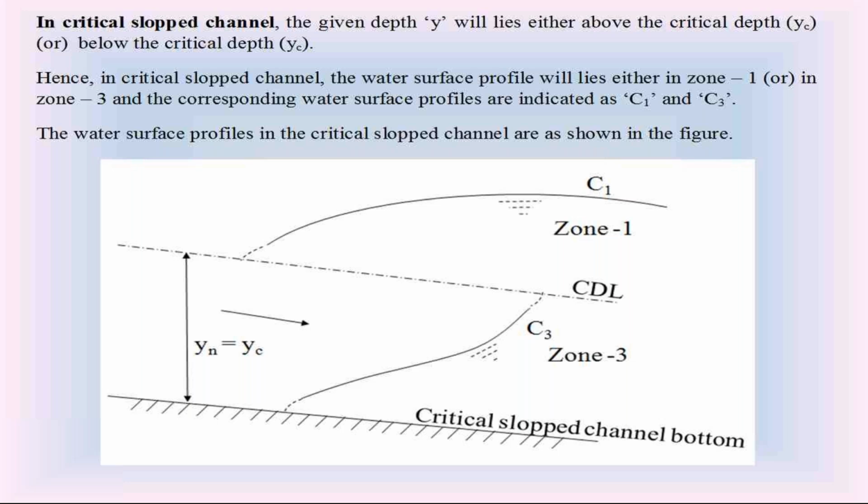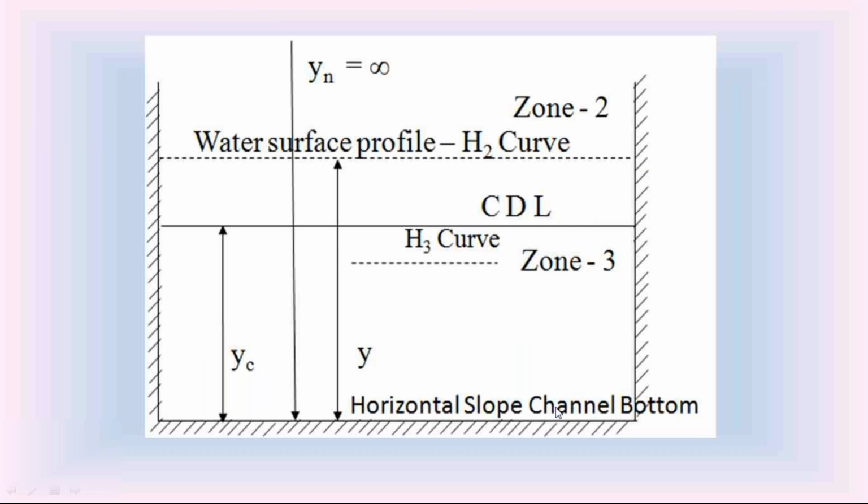The next one is the horizontal channel bottom. This is the horizontal channel bottom. You know that in the horizontal channel bottom, S0 is 0, and the normal depth is infinity. The normal depth in the horizontal bottom channel is infinity.